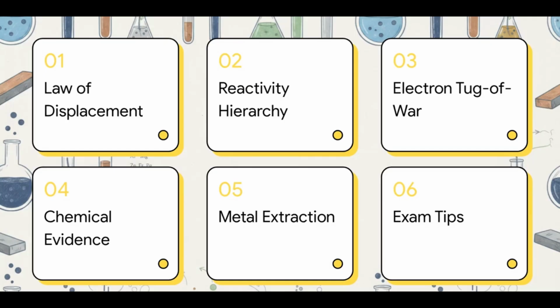So here is our roadmap for today. We'll start with the law of displacement, then look at the reactivity hierarchy and the electron tug-of-war. After that, we'll check out some colorful chemical evidence, look into real-world metal extraction, and finally wrap up with exactly how to ace your chemistry exam.